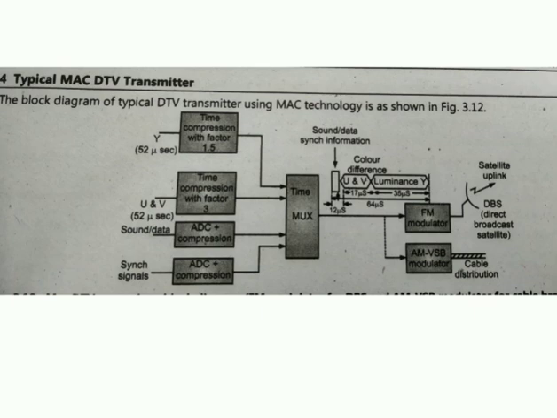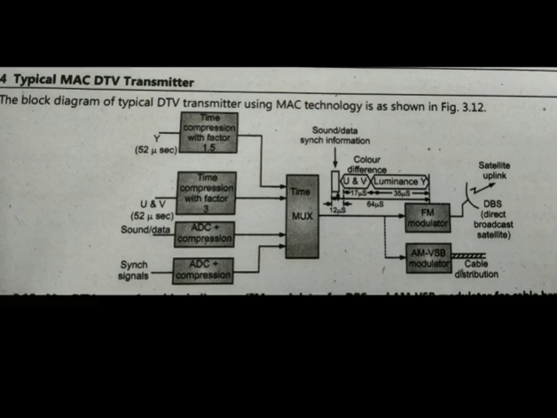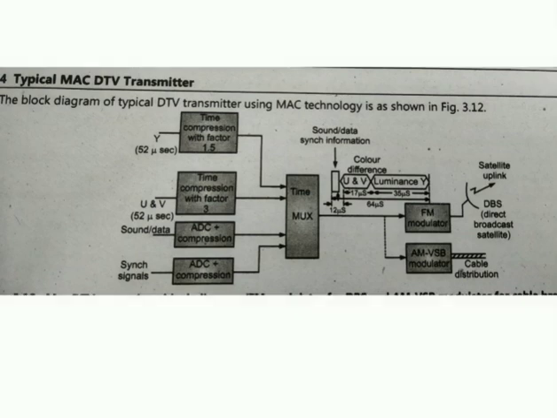For the MAC signal, terrestrial broadcast is not used. It is not applicable for terrestrial broadcasting purposes. Thus, the MAC DTV transmitter is used to transmit the MAC signal for DBS broadcast by using FM modulation, and for cable broadcast using AM VSB modulation. We are using two different modulation processes, FM for the satellite and AM VSB for the cable distribution.